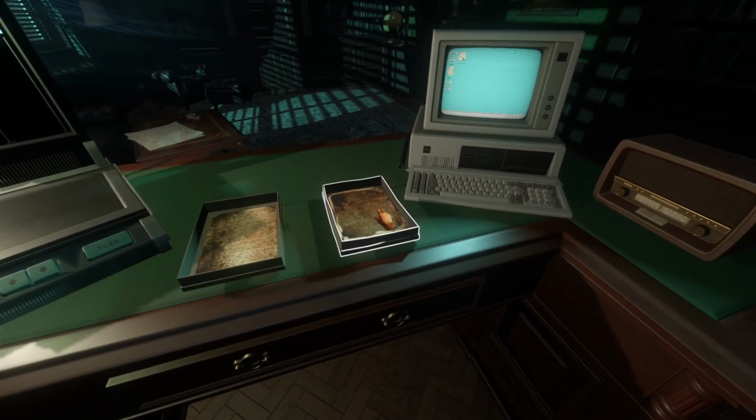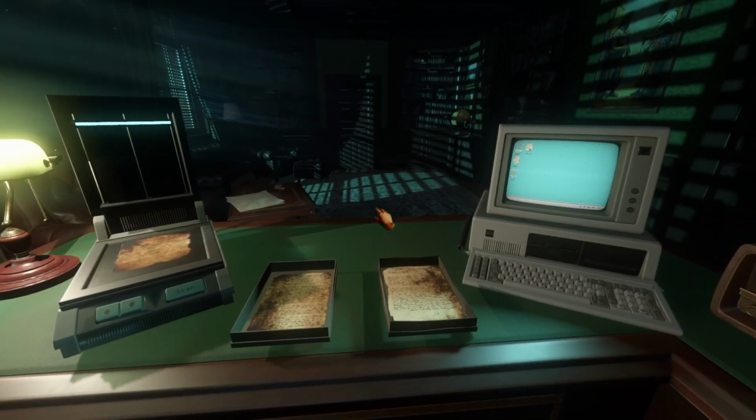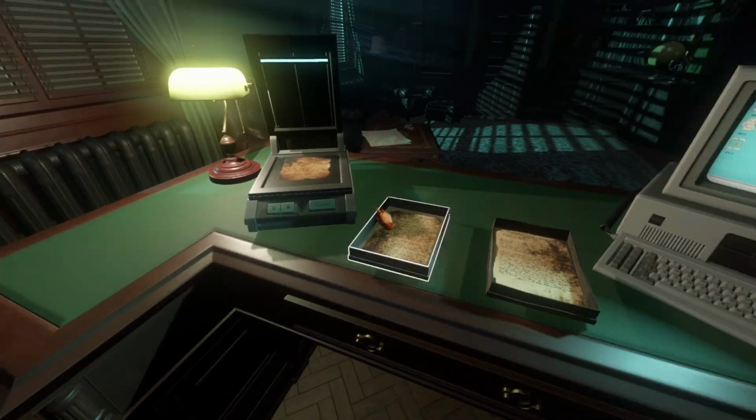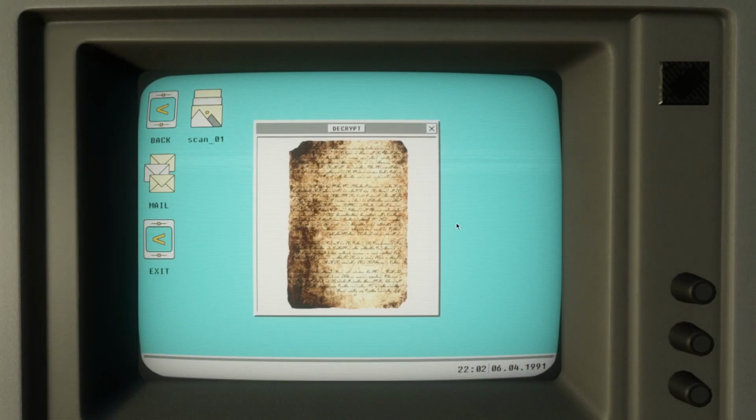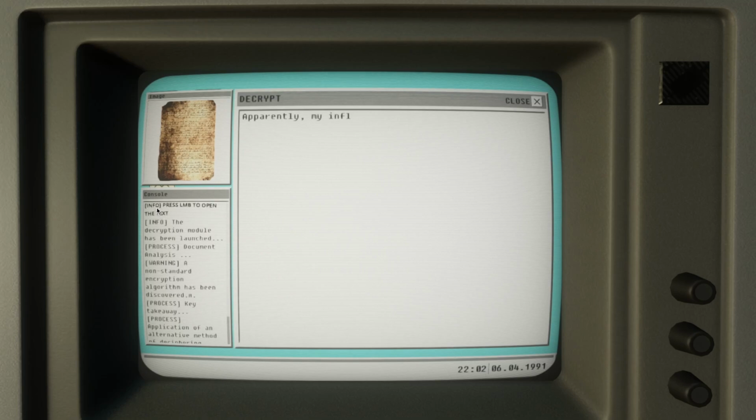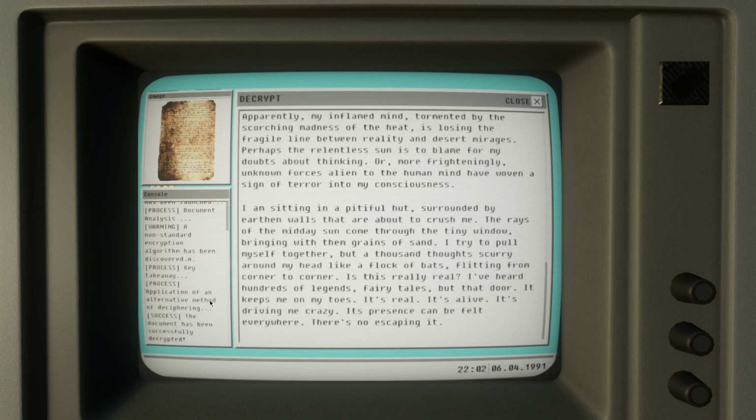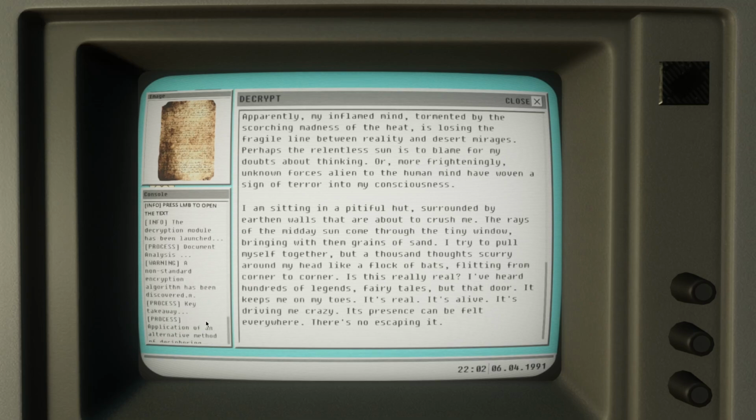Drag this in here. Prep that. Gonna read this real quick. Decrypt. Gonna wait for it to load. I'm gonna just say that there's some words in here that I will not be able to read, and I will apologize in advance. Well, first we're gonna read the console.